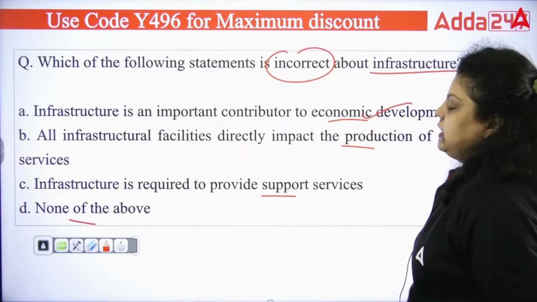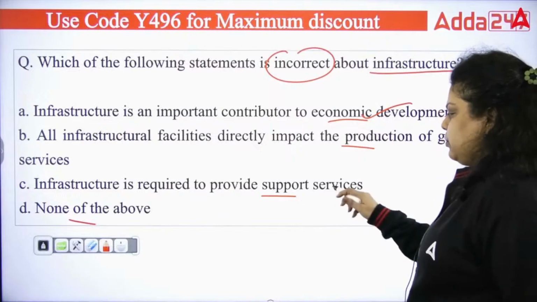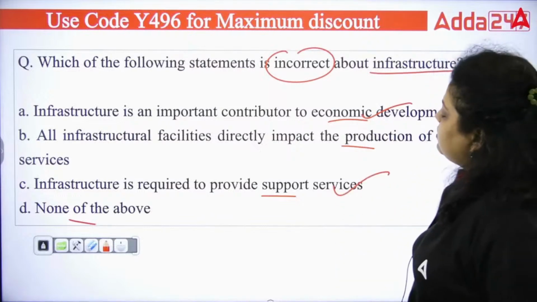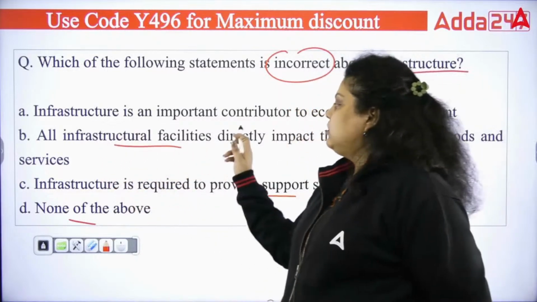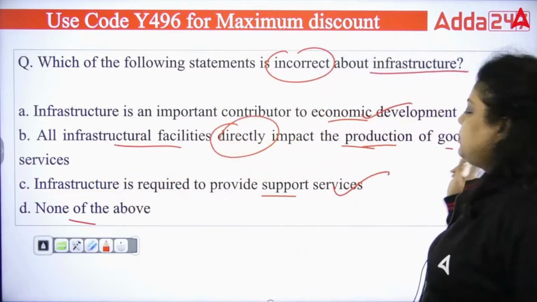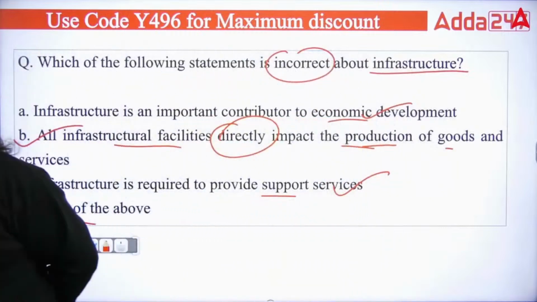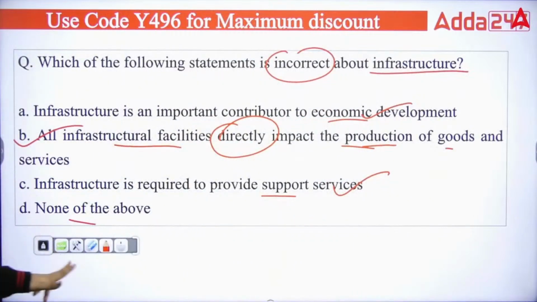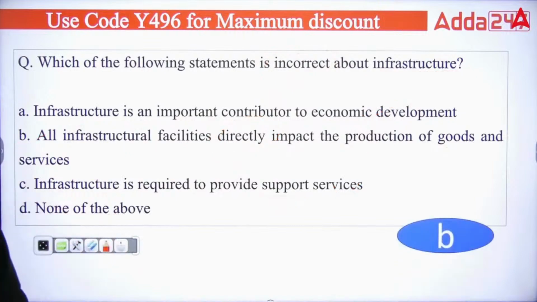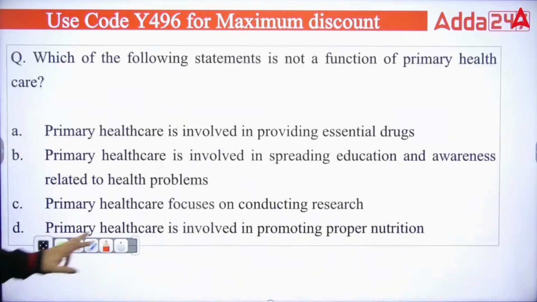This is true. Infrastructure is required to provide support services. This is also true. But that's not true that all the infrastructure facilities directly impact the production of goods and services. This is not true. Not always is it about the production of goods and services. Okay, so the right answer will be B. It's the incorrect statement.